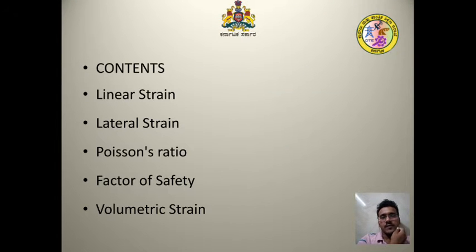Today I will discuss in this session simple stress and strain. The contents we will discuss are the linear strain, lateral strain, Poisson's ratio, factor of safety, and volumetric strain. In the previous sessions, we discussed the various strains which act. But in this case, we go for the particular strains, starting with the linear strain.